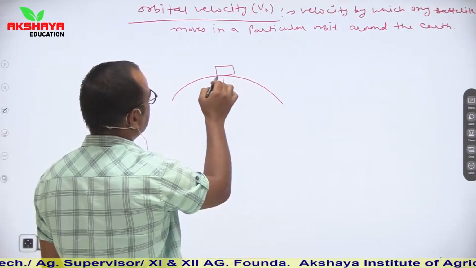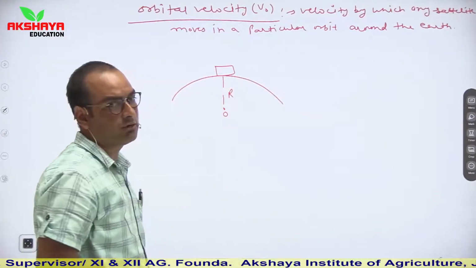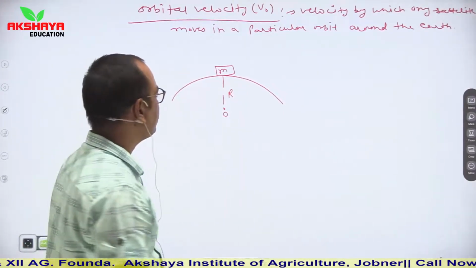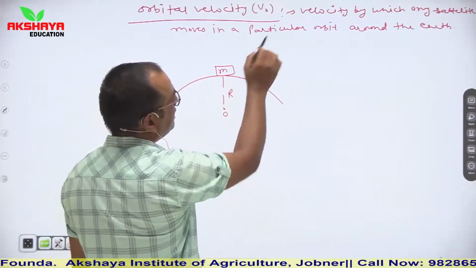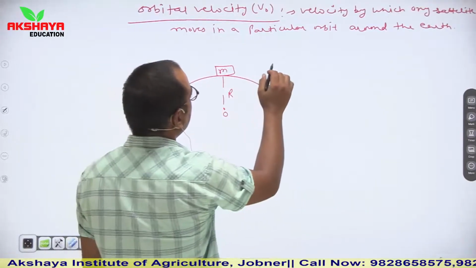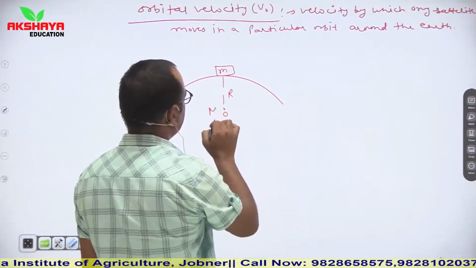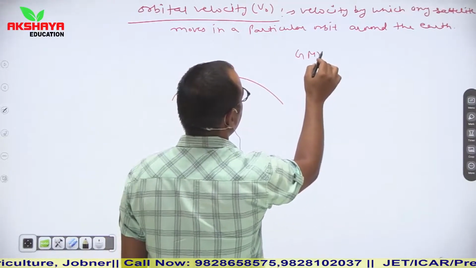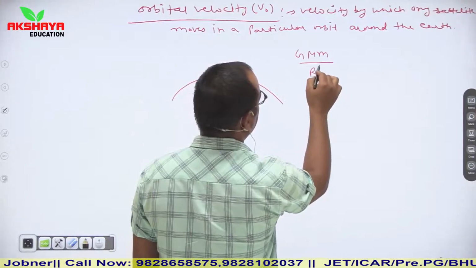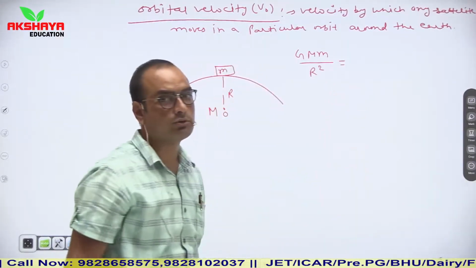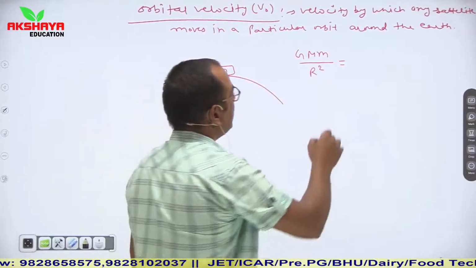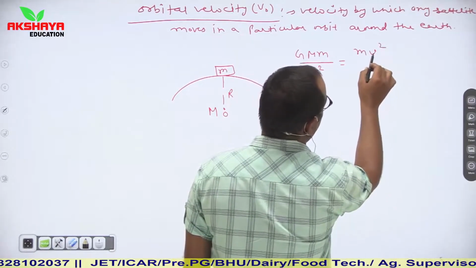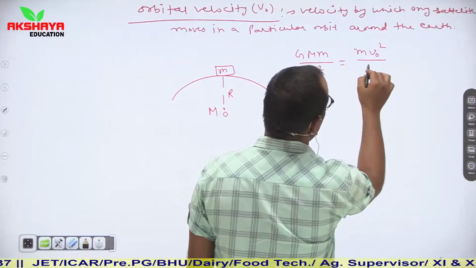Any planet or satellite, we are considering that it is revolving nearby the earth surface with a velocity v naught. In this condition, let us say this is mass of earth. So GMm upon r square, gravitational force, is equal to centripetal force. Centripetal force is mv square, here v is v naught, m v naught square upon r.